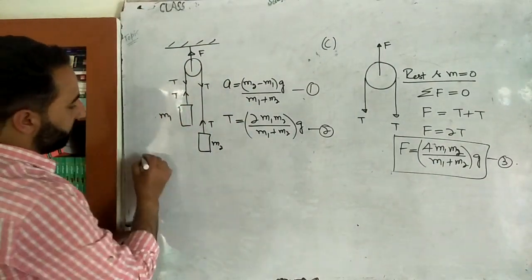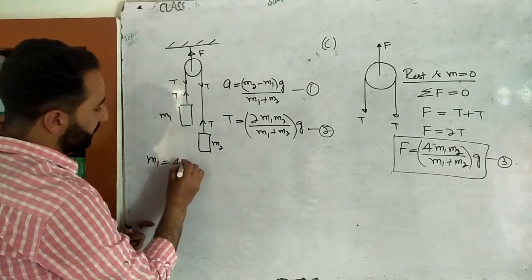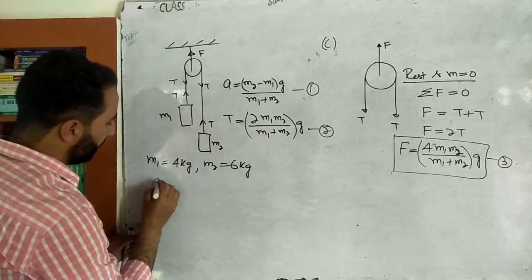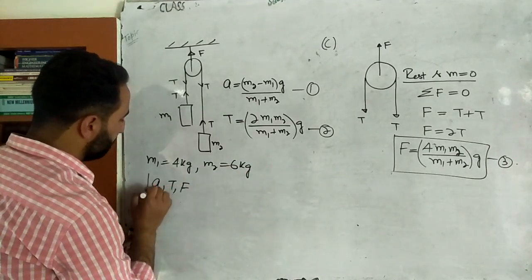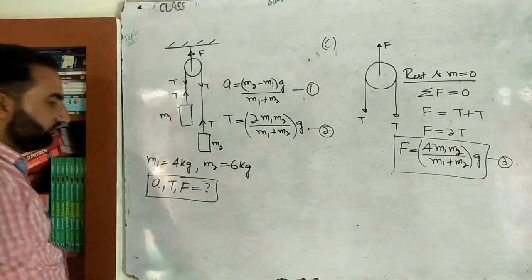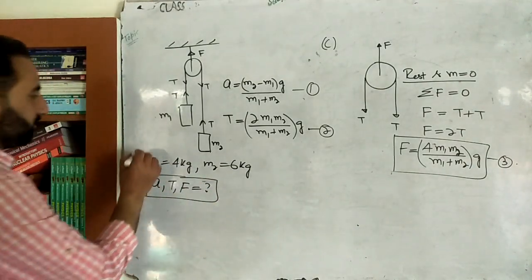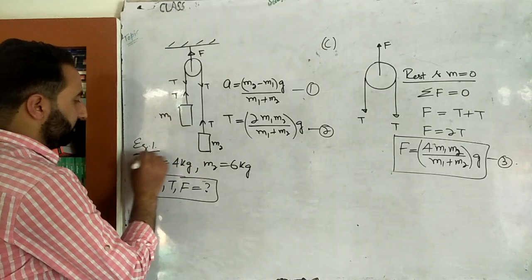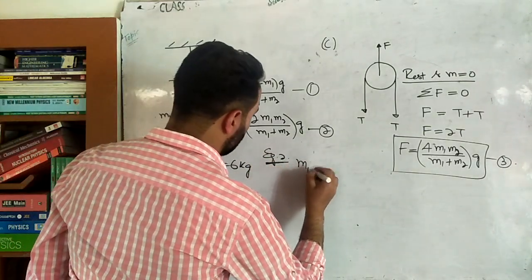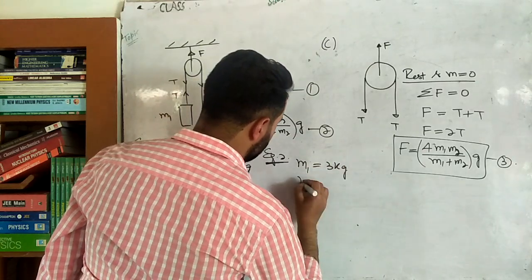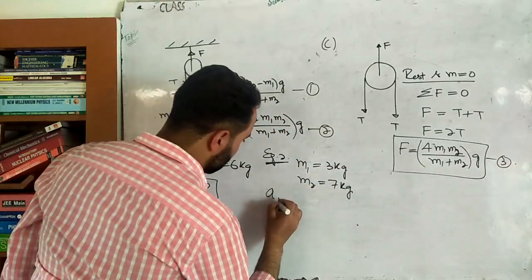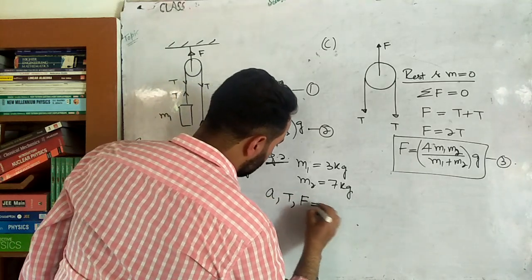Suppose the same example, M1 is given as 4 kg, M2 is equal to 6 kg. Same question: you have to calculate A, T, and the force on the ceiling. So try it yourself. It's example number 1 for you on Atwood's machine. Example number 2: let's take M1 equal to 3 kg and M2 equal to 7 kg. The question is again the same: calculate acceleration, calculate tension in the string, calculate force on the ceiling.